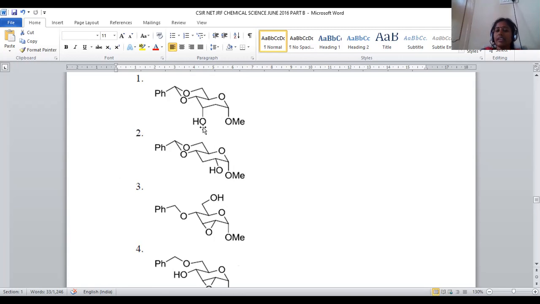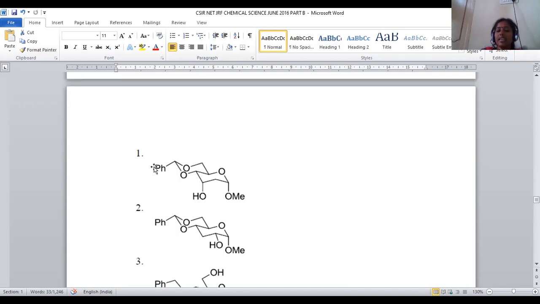Why is axial OH generated rather than this equatorial? Because this OH generated will be intermolecularly hydrogen bonded with these oxygen atoms. So when it is inclined in the axial position, then only it is possible to get that hydrogen bonding. If it is in this position, it is not possible.